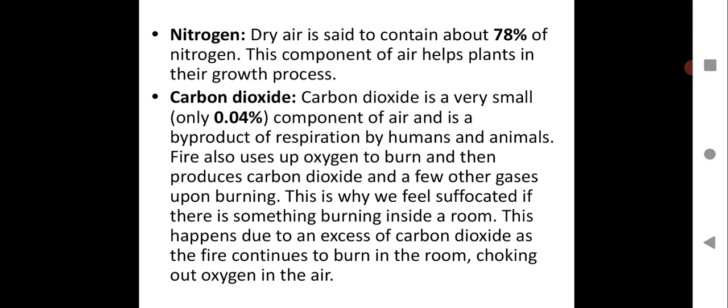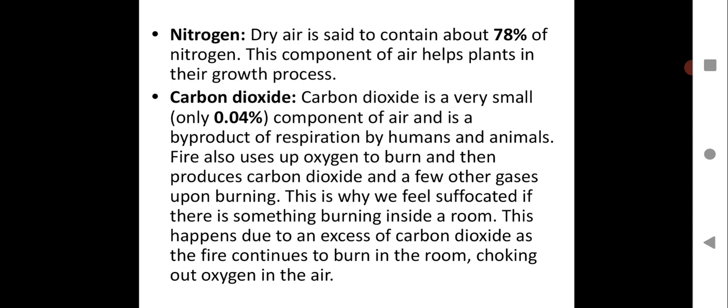This is why we feel suffocated if there is something burning inside a room, because the oxygen level goes down and carbon dioxide content becomes very high. And carbon dioxide is toxic for us to inhale, because that is what we give out during the respiration, the breathing process. So we don't require carbon dioxide, we require oxygen.